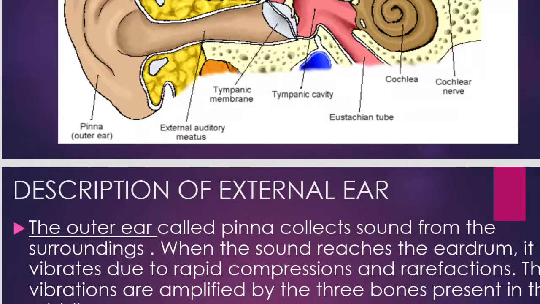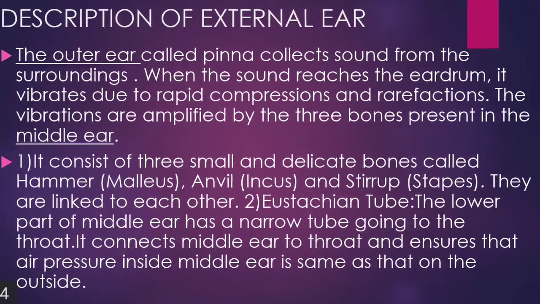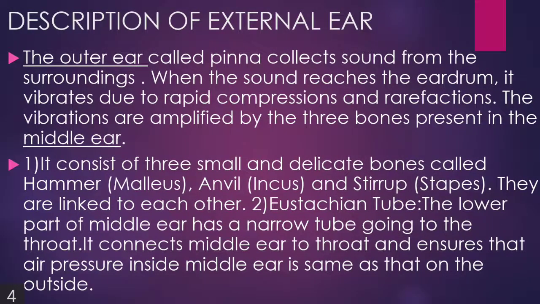Okay children? Now just a summary. The outer ear is called as pinna. It collects the sound from the surroundings. When the sound reaches the eardrum, it vibrates due to rapid compressions and rarefactions. The vibrations are amplified by the 3 bones present in the middle ear.